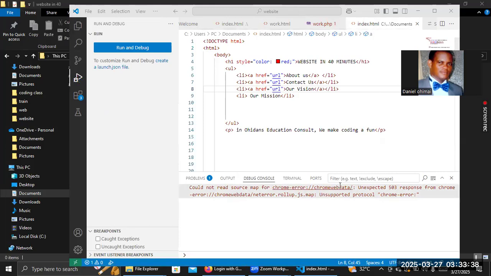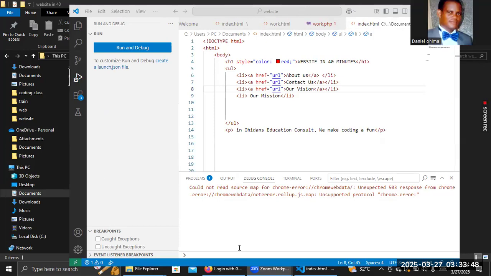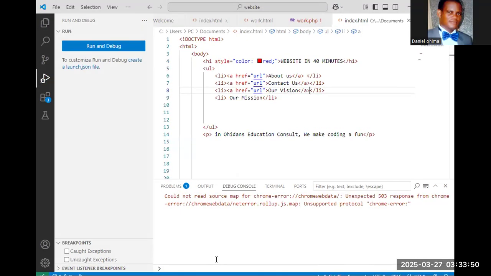Let's take it back to Visual Studio Code. Share Visual Studio Code. So the next thing we do, since we don't have where it's supposed to go, is create another file called about us.